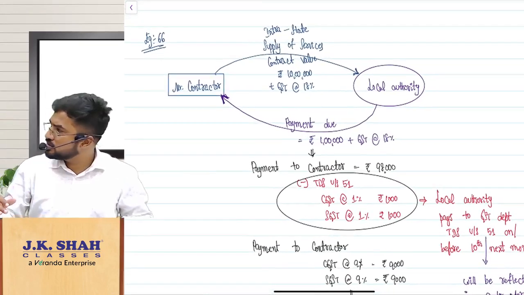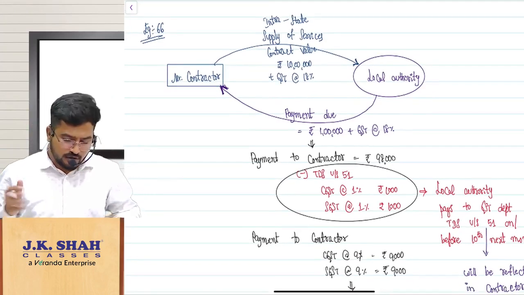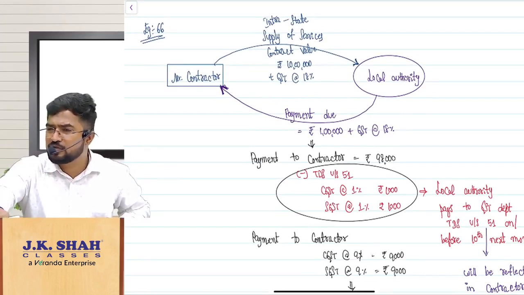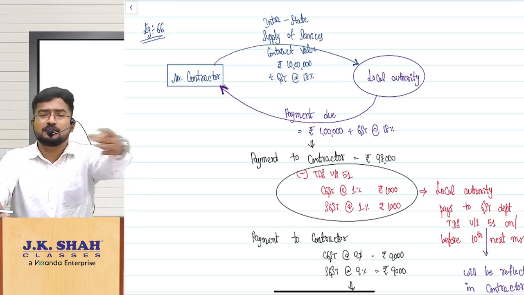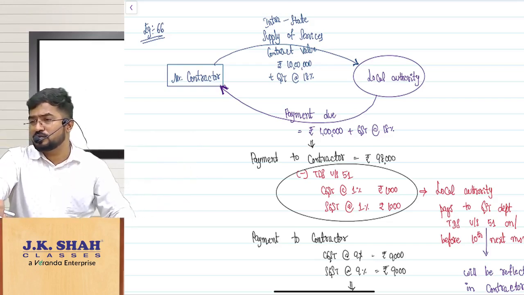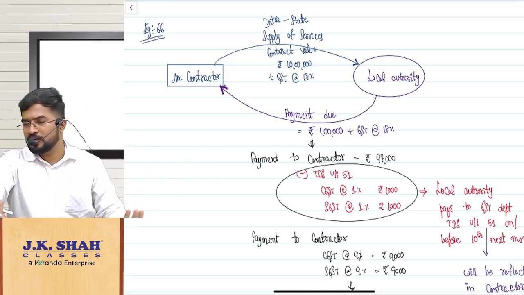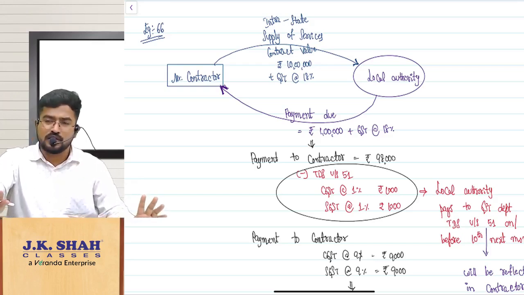Do you remember this? Contractor, local authorities, or the contract is 10 lakhs, you are making a payment. My contract value should be greater than 2 lakh 50. That means the contract I gave you is more than 2 lakh 50. Payments I might be giving in installments. Payment even if it is 10,000, TDS will come. Payment even if it is 1 rupee, TDS will come into picture. Clear? Only the contract matters here.